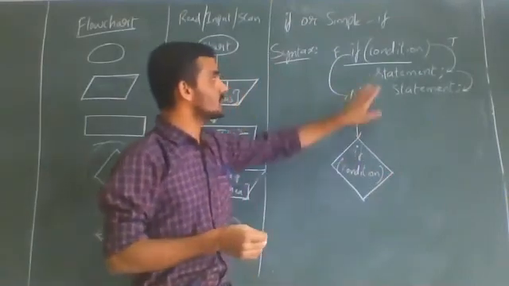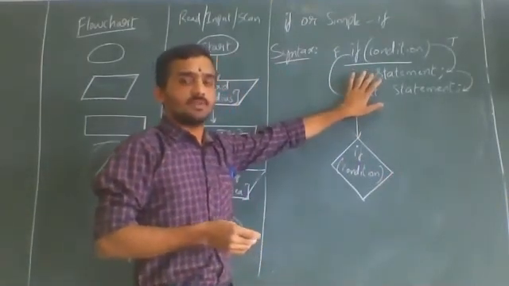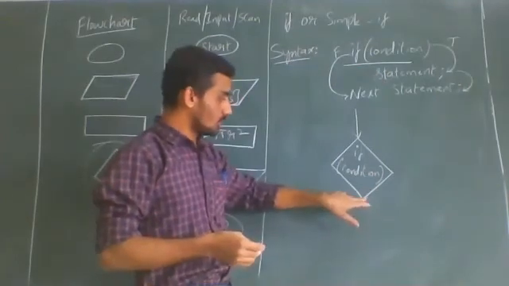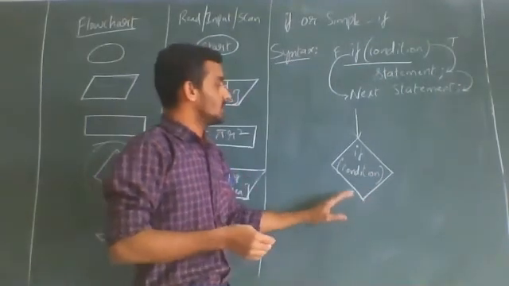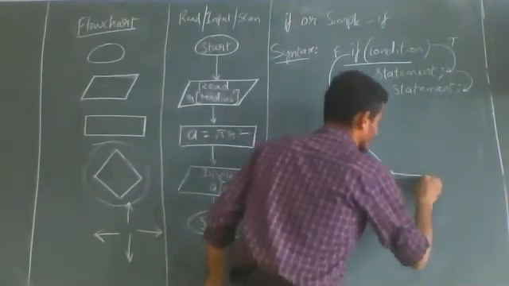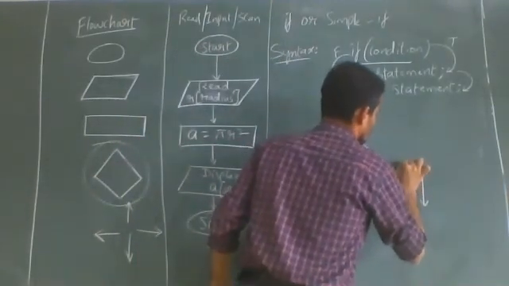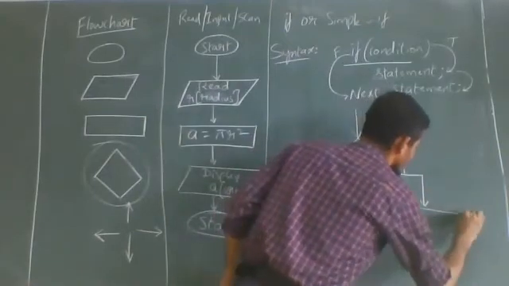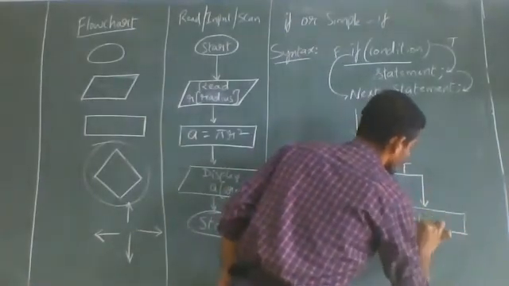Then statement is there. As we have discussed, you don't follow the same path, because whenever the condition is true or false, you have to change the direction. Condition is true. You can use this rectangle symbol for writing the statement.